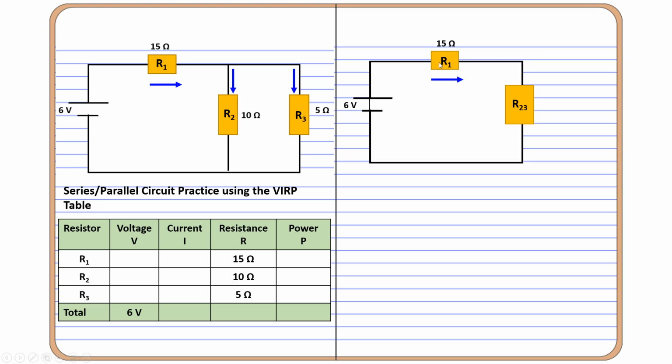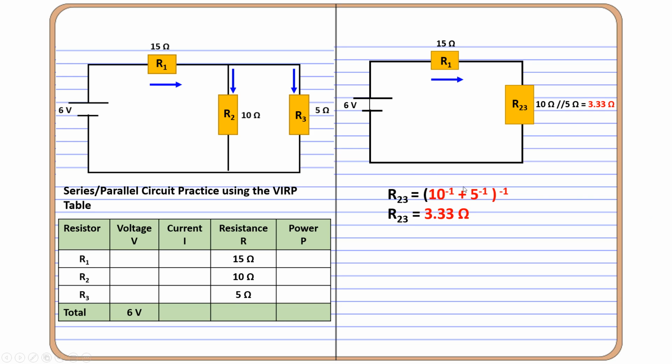So here R1 remains the same, but R2 and R3 are now combined. So this is my result, R2,3. And the calculation will be 10 ohms parallel, so I'm using this symbol here, 10 ohms parallel with 5 ohms. So when you plug it in your calculator, the result is 3.33 ohms.